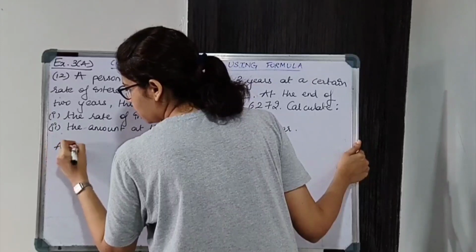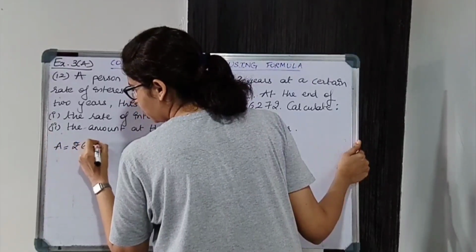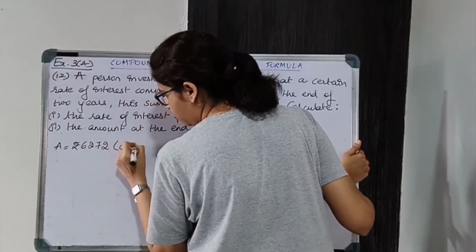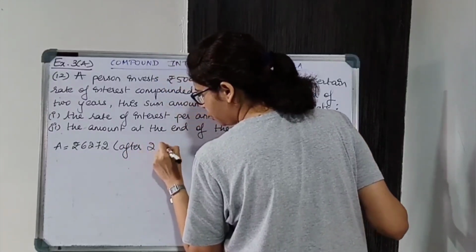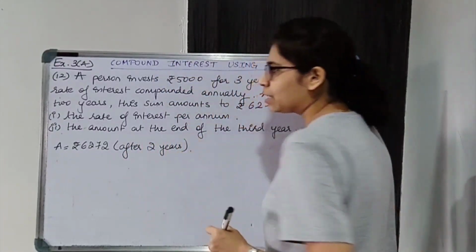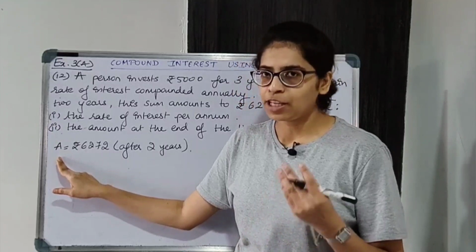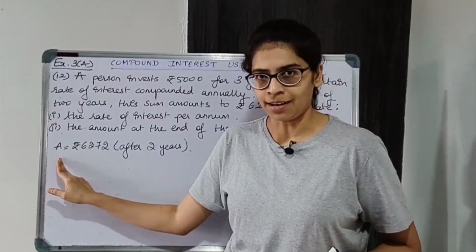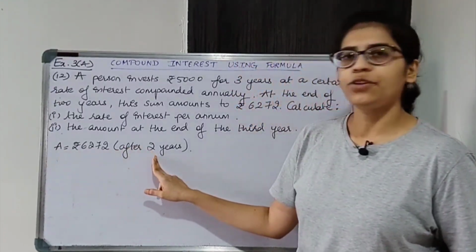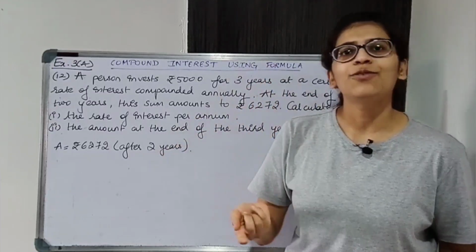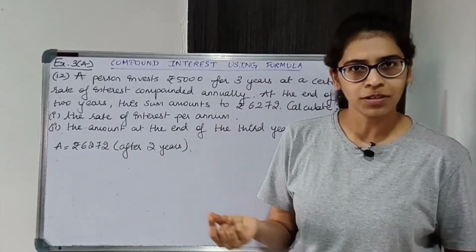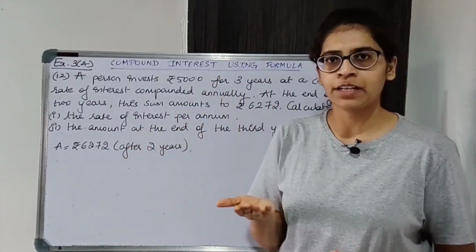A is rupees 6272 after 2 years. It's very important, you have to write this down. Since A is given, we'll be using the formula of A only to find R. So A is after 2 years, so N here will also be 2. We are finding the amount for 2 years.